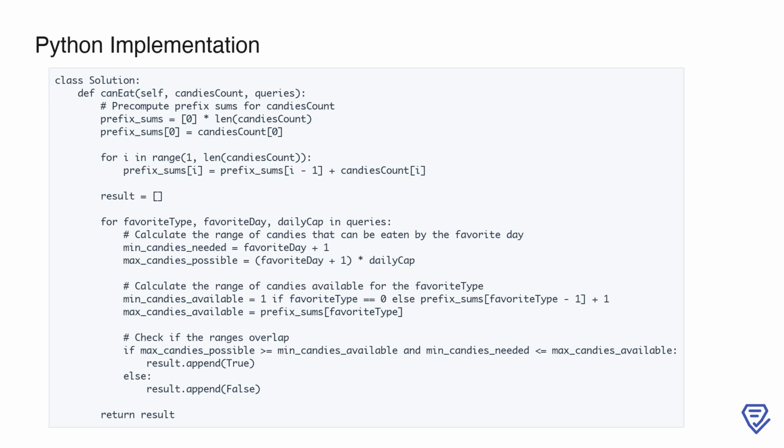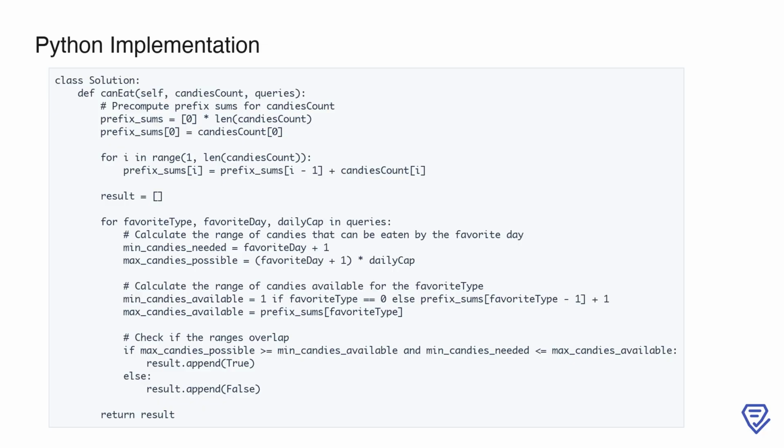2. Processing queries. For each query, we extract the favorite type, favorite day, and daily cap. Using this data, we calculate two key ranges. Minimum and maximum candies needed. These are calculated based on the day, one-based indexing, and the maximum candies that can be eaten per day. Minimum and maximum candies available. Using the prefix sums, we determine the range of candies that belong to the specified type.